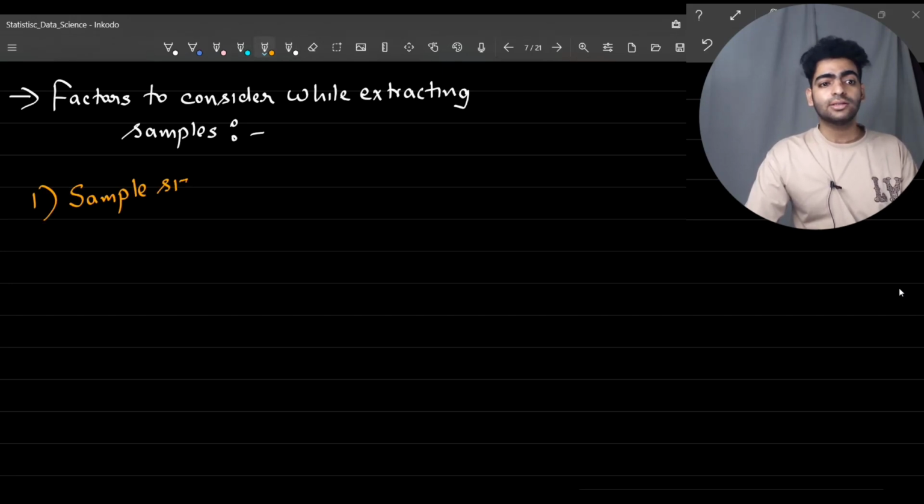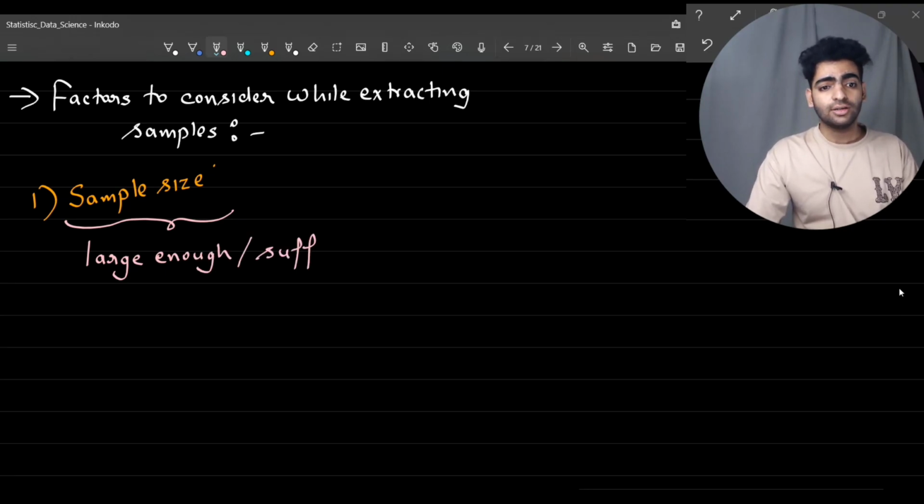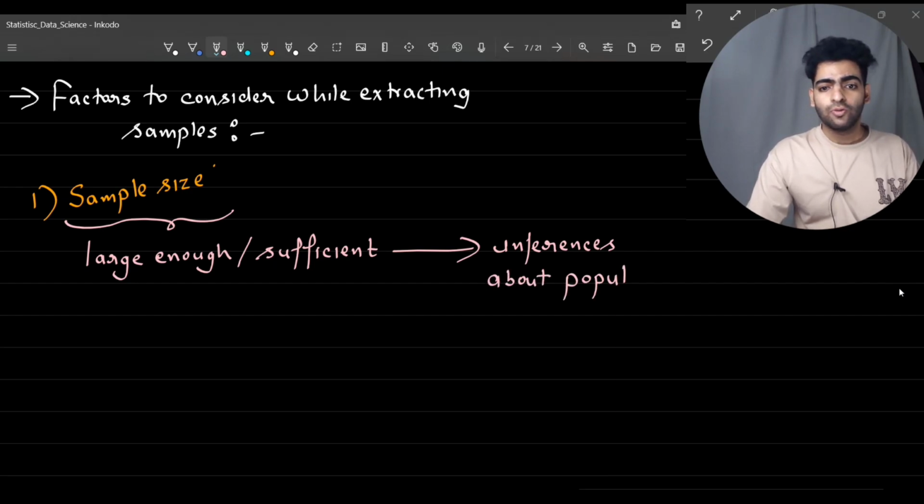The sample size that you extract from the population should be large enough, sufficient, so that you can make inferences about the population from the sample you have.